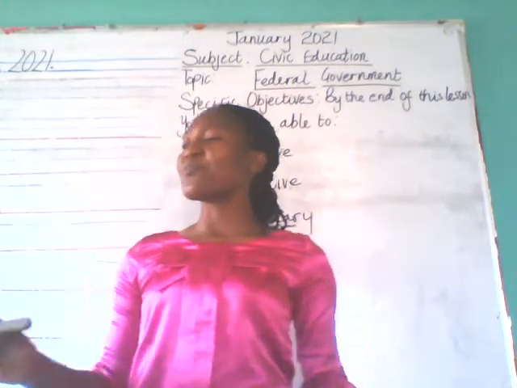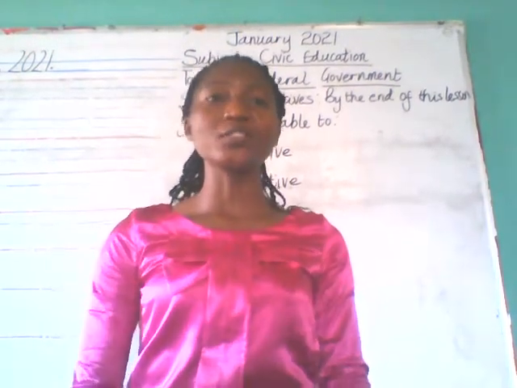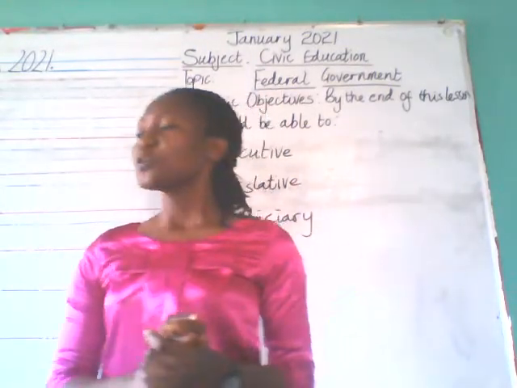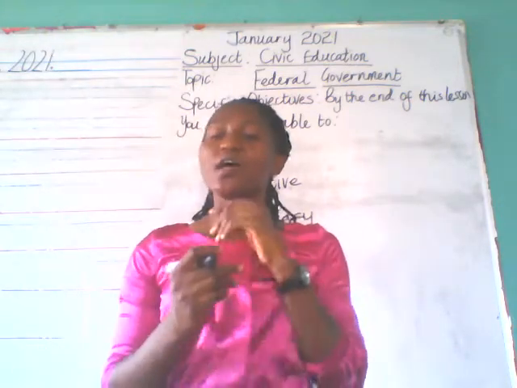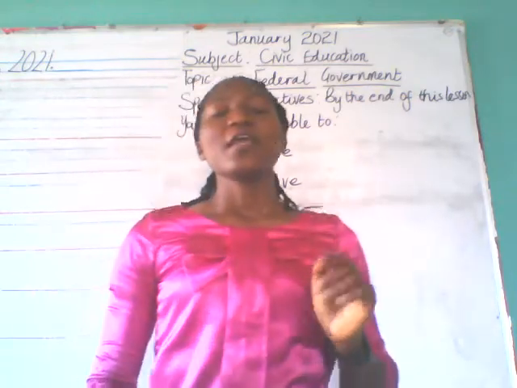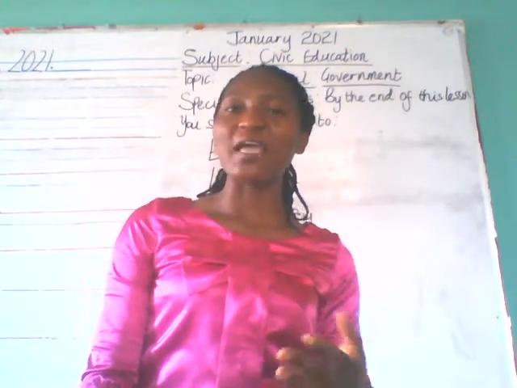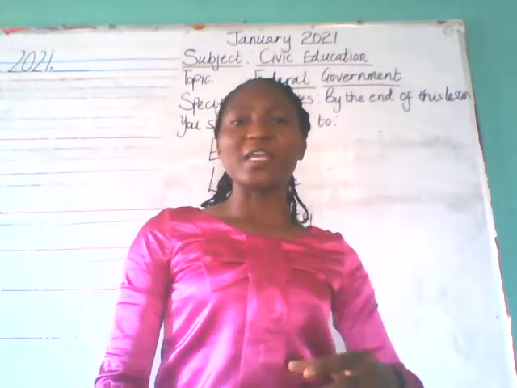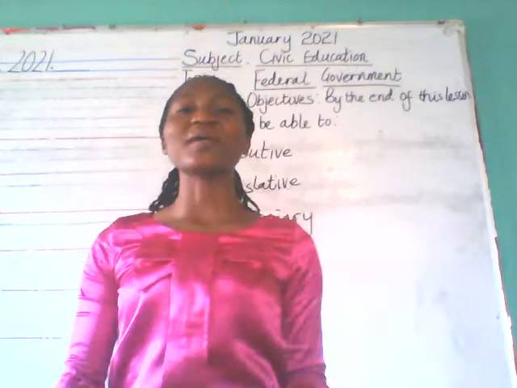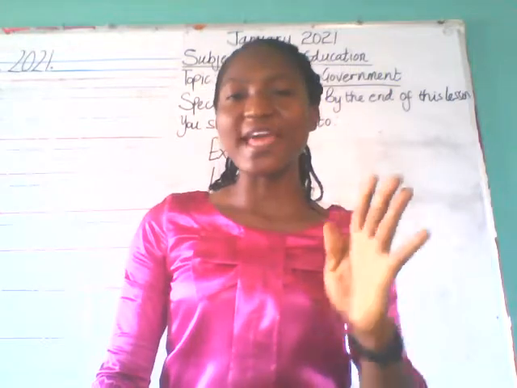Now, before the president takes the position, he is elected. That is why we conduct election in order to vote to choose our leader. So before he takes the position of the president, he must be elected, and he's permitted to hold the office for 4 years. And after some time, he can be changed. If the election is conducted and he doesn't win the election, another person can take over.